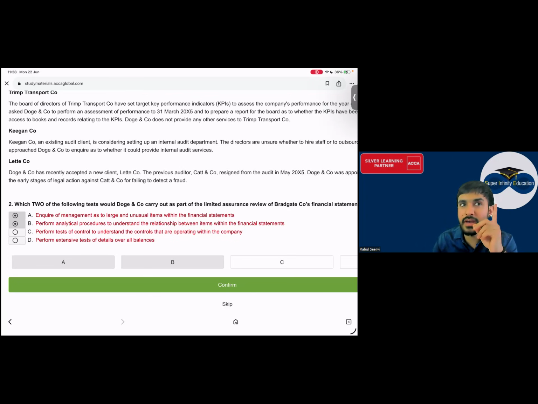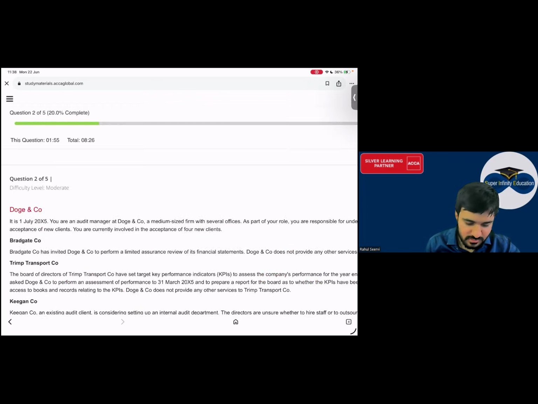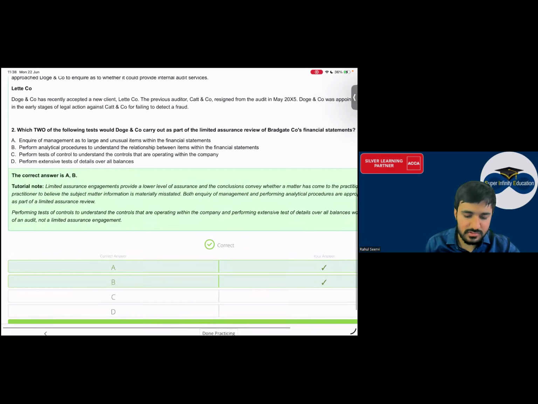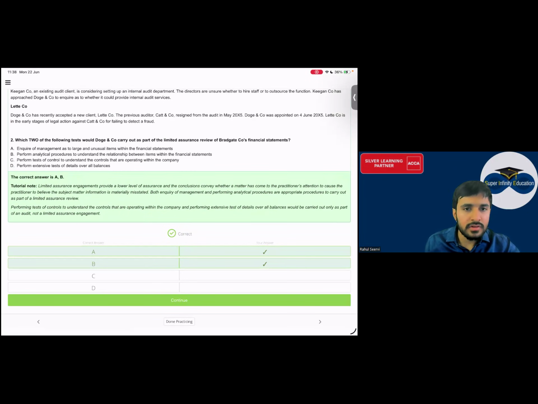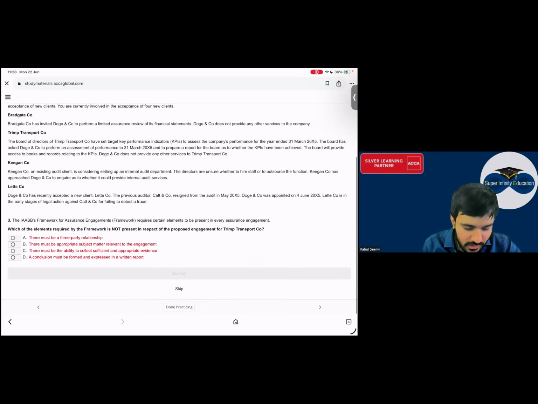Remember test of control, what did I say? If I kept money in a drawer, how will I test this? I will use some other key to test, or I will check whether that is a lock or not. That is the detailed one. It's a detailed testing, so that will not be done. Yes sir. Did everyone see the answer? Yes sir. Continue now. Next one.